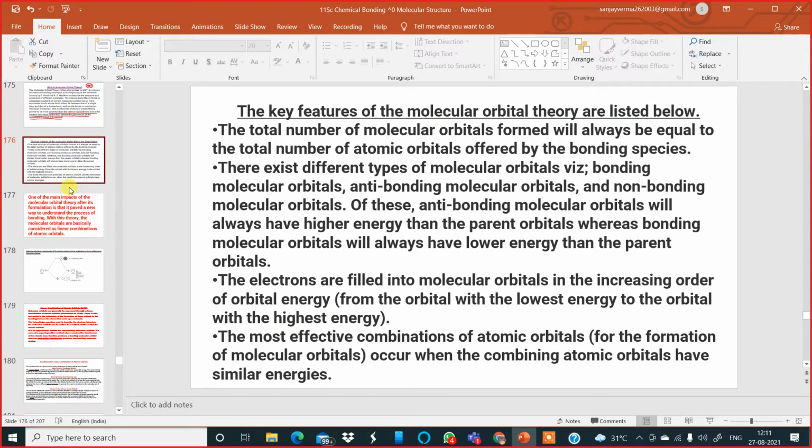Moving to our next slide, let us read out the key features, the important features of the molecular orbital theory, which are listed on your screen point-wise. Now, the first point: when we make molecular orbitals, definitely we use atomic orbitals. So the total number of molecular orbitals formed will always be equal to the total number of atomic orbitals offered by the bonding species. This is the first point, and I will explain it by inserting a new slide.